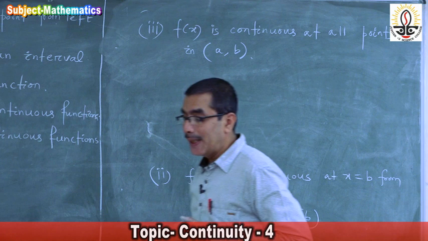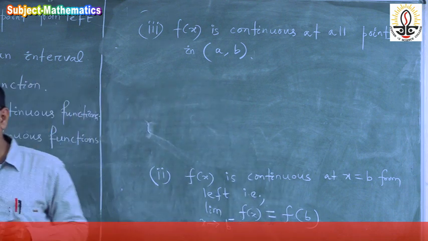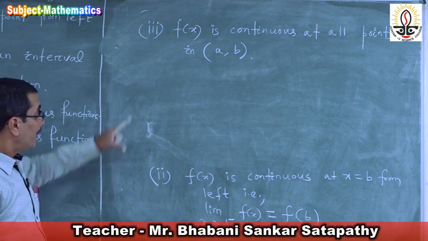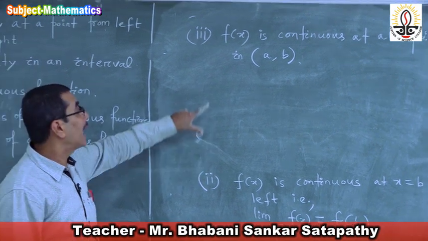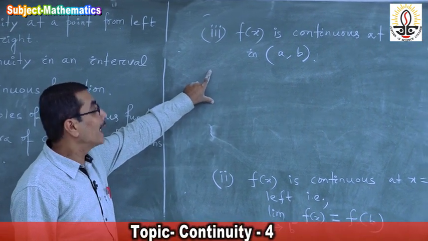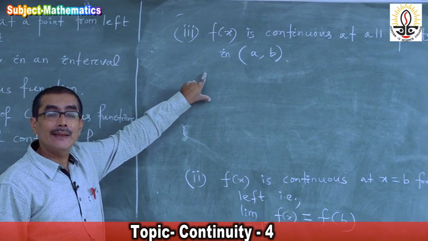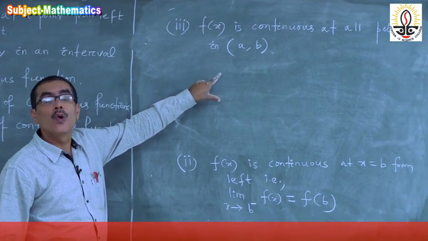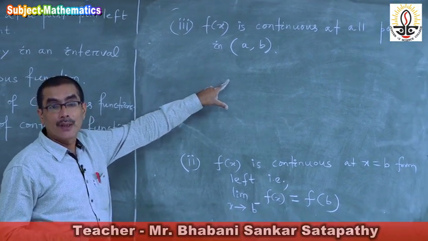So if all these three conditions are satisfied, then we can say the function f of x is continuous on closed interval AB.